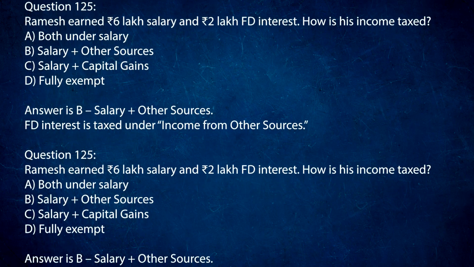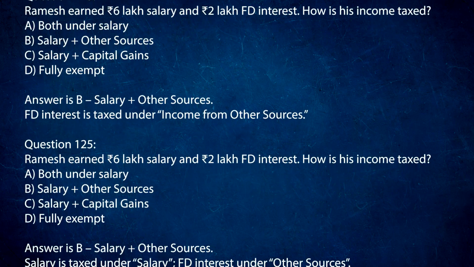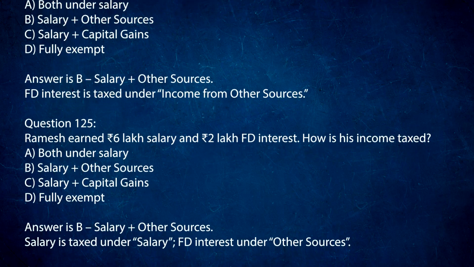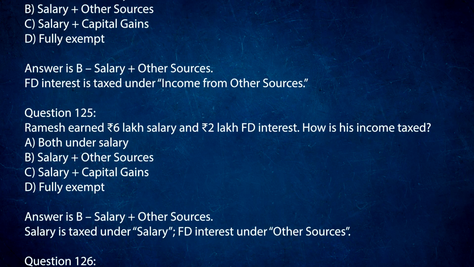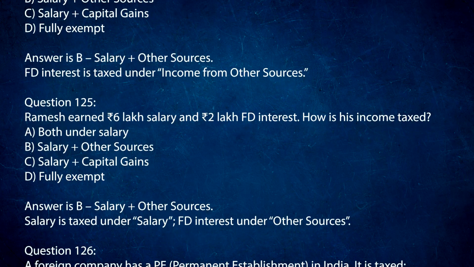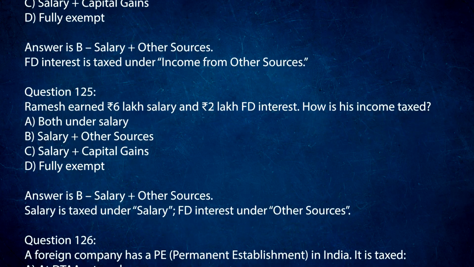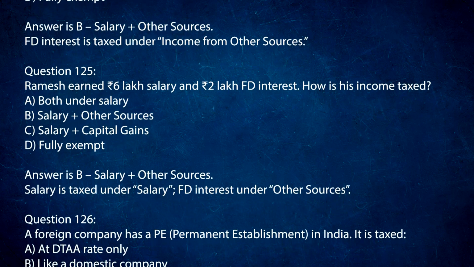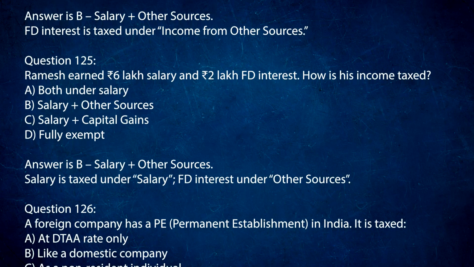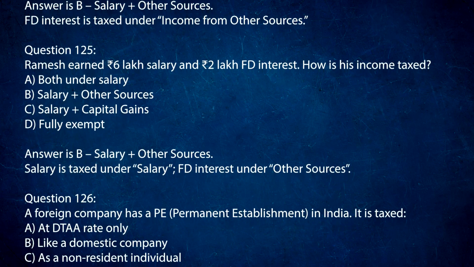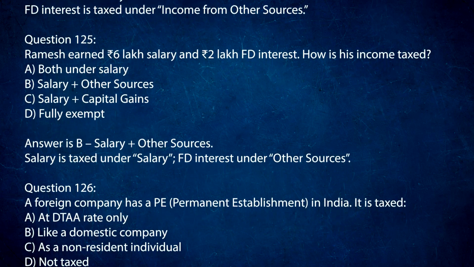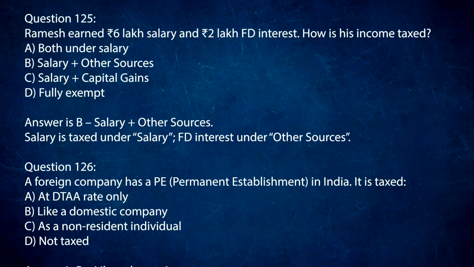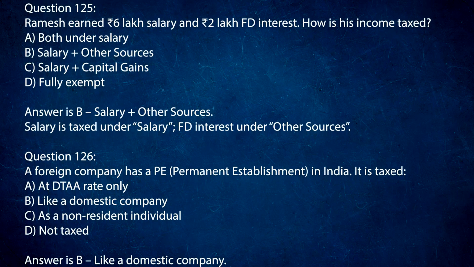Question 125. Ramesh earned 6 lakh rupees salary and 2 lakh rupees FD interest. How is his income taxed? A. Both under salary. B. Salary plus other sources. C. Salary plus capital gains. D. Fully exempt. Answer is B. Salary plus other sources. Salary is taxed under salary, FD interest under other sources.